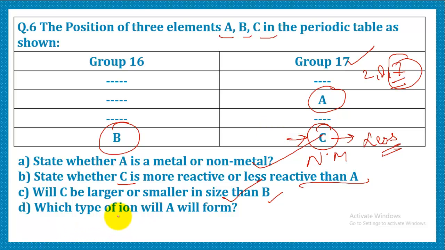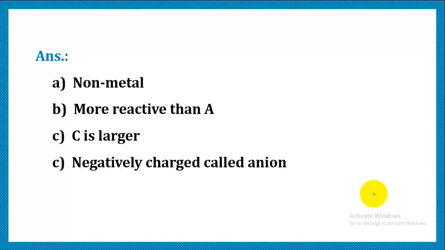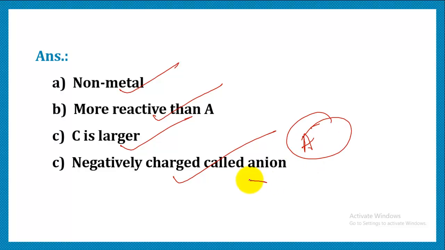Next question is, which type of ion will be formed by A? A is a member of group 17, so it will accept one electron and form an A negative ion, that is the anion. So the answers, as we have already discussed: non-metal, more reactive than A, C will be larger, and a negatively charged anion will be formed by A, which is called an anion.